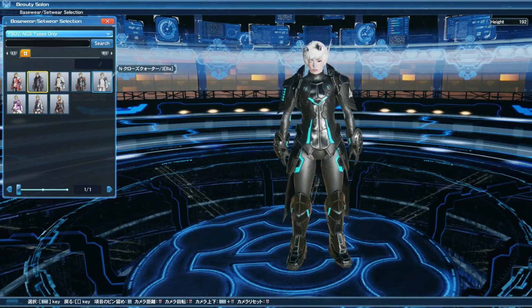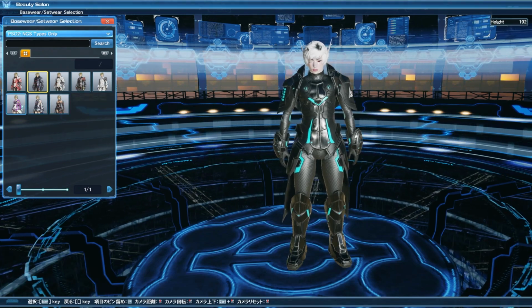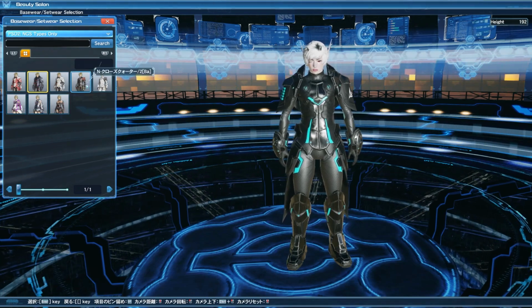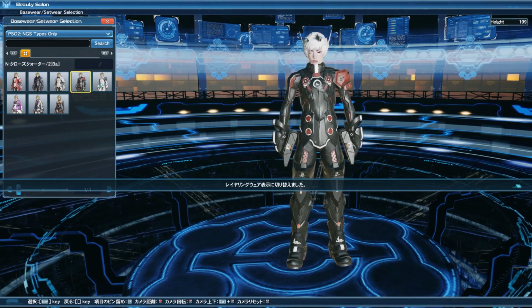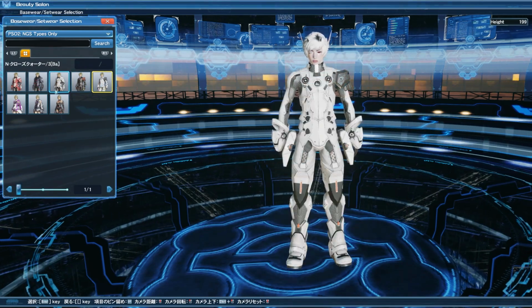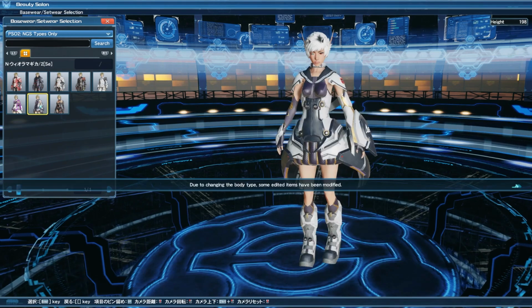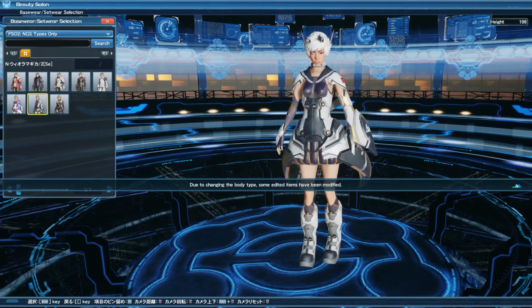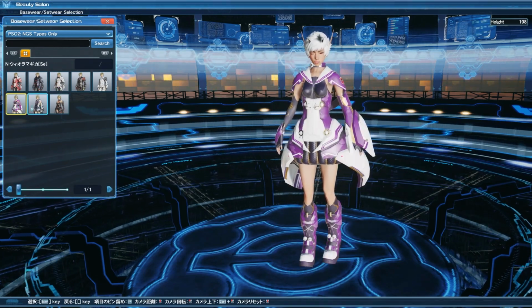All fashion in New Genesis is now a consumable item that you can then bind to your character. And much like the way that it was in Phantasy Star Online 2 previously, by using two of those tickets, you can then account bind it to your entire account. This transfers across ships, so you don't really have to worry too much about anything.